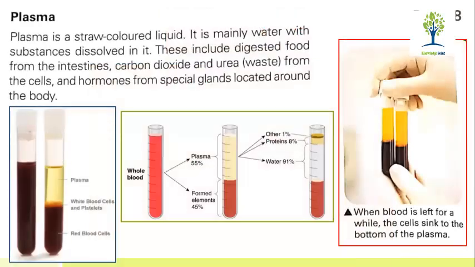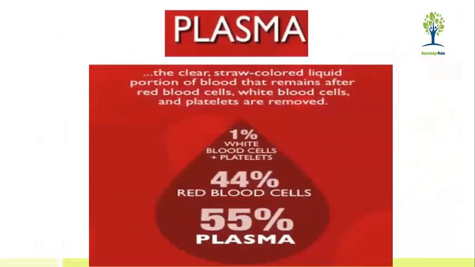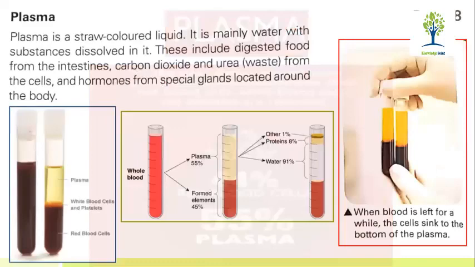So plasma is a straw-colored liquid. Sir, can you show the previous picture again? Sir, it says 44% blood cells. Okay, 44 to 45% red blood cells are there. It varies from person to person. It's not necessary that it is 45 or 44. Just 1% difference is there.